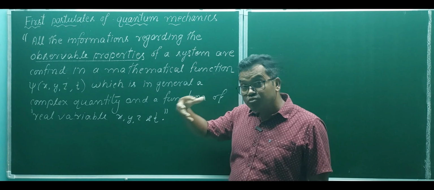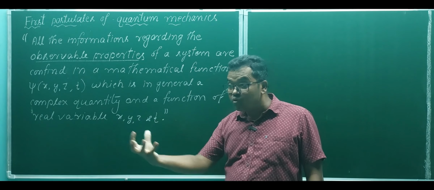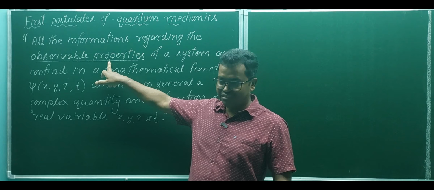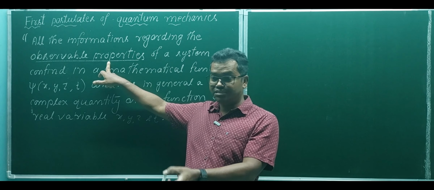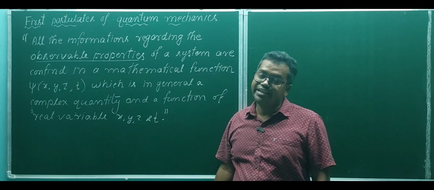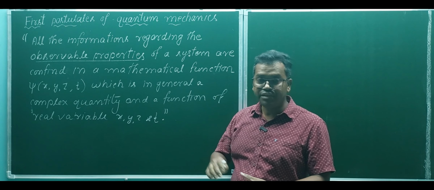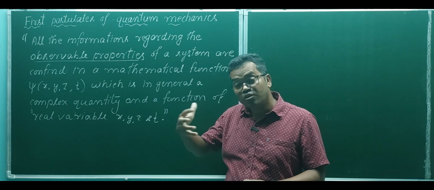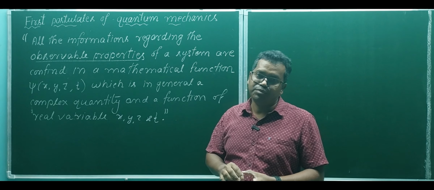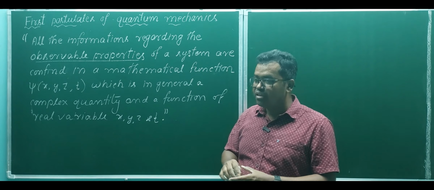Those wave functions which give all the information regarding these observable properties, such as energy, angular momentum, are called acceptable wave functions. I repeat, those functions which give all the information are called acceptable wave functions.